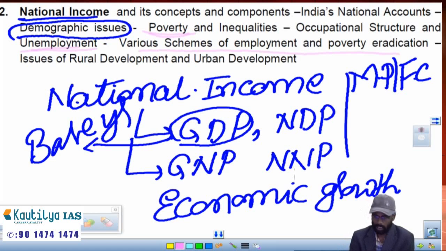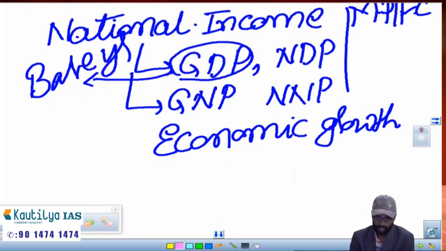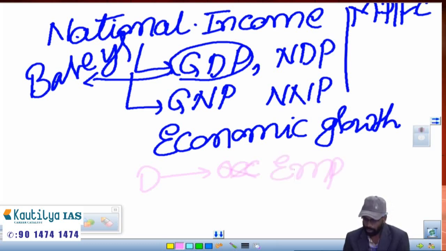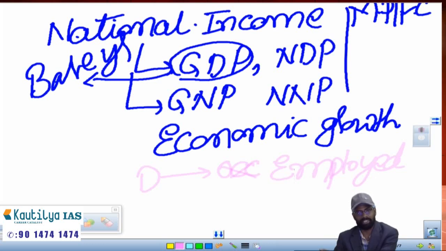Apart from this, they have said occupational structure. In the demographic issues there is a chapter dealing with how the population is changing. In extension of this, how the people are getting employed, in which sector people are mostly working, whether it is primary sector or secondary sector or tertiary sector.